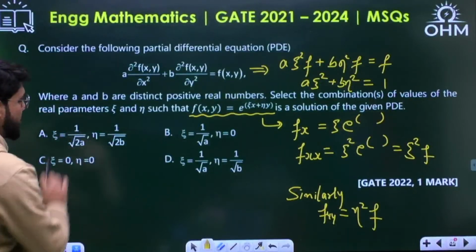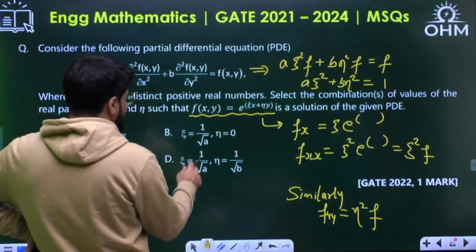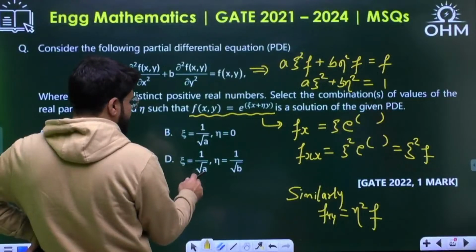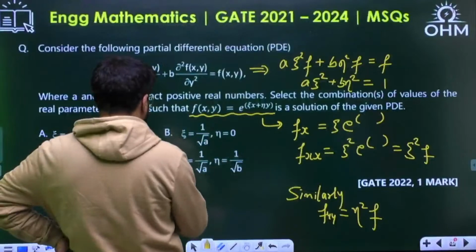So C is not correct. A into zeta square: zeta square 1 by a, eta square 1 by b. So a into 1 by a plus b into 1 by b will give you answer 2. So D also is not correct.